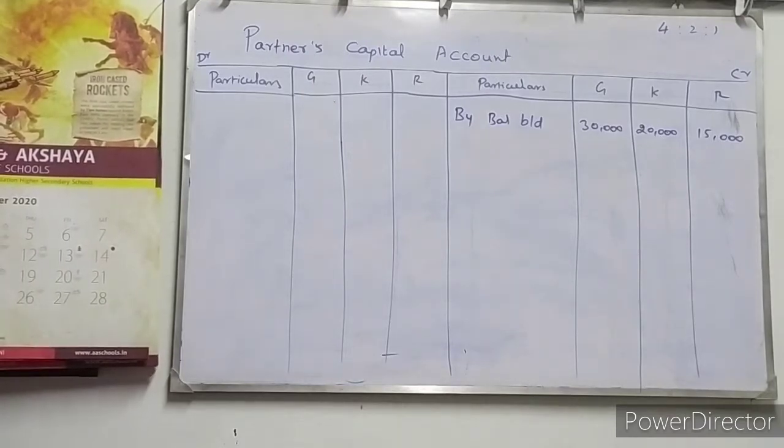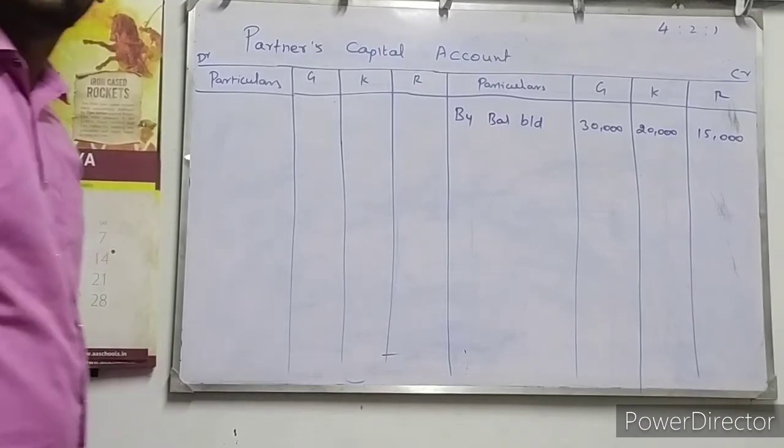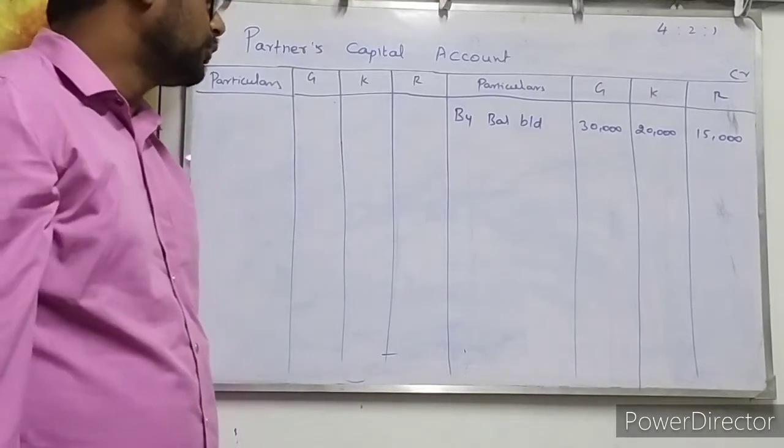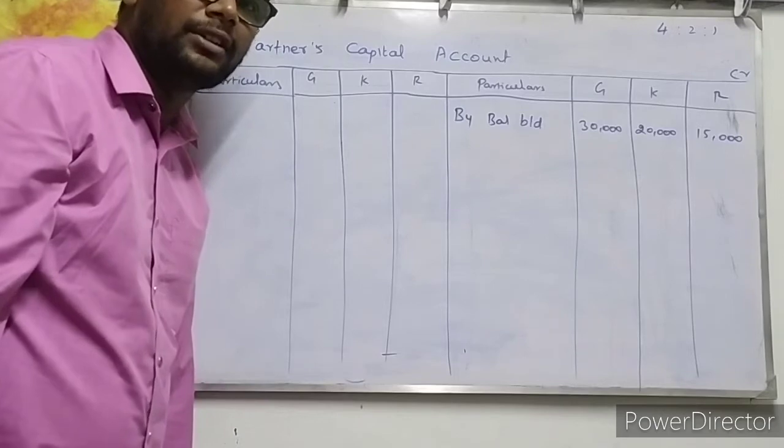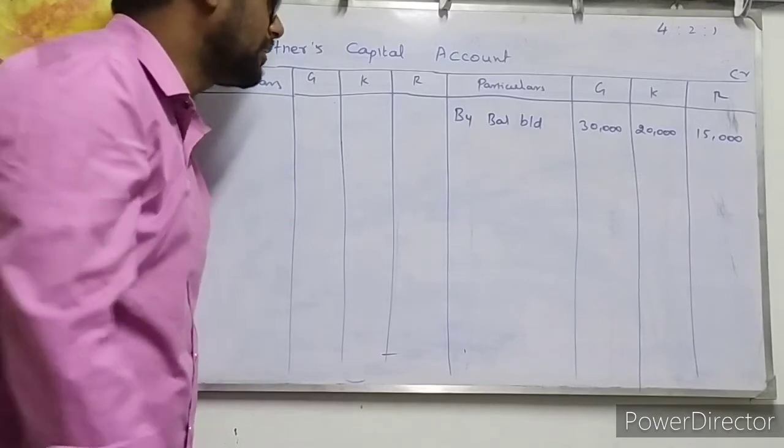And you know, we discussed already the general reserve, and the goodwill also written off. General reserve we discussed, right? So the general reserve will be split and given to all the partners as per their existing profit and loss sharing ratio, isn't it? So general reserve.